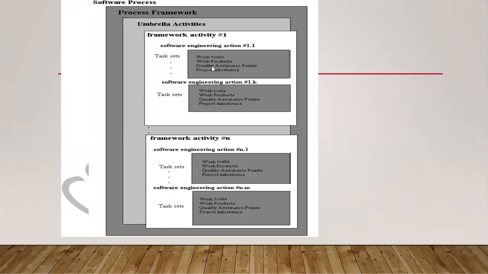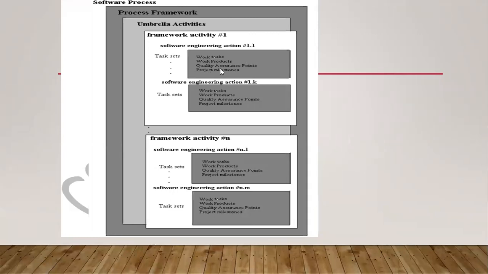Third one is quality assurance points. And fourth one is project milestones. So these are the tasks. Suppose we have one function, what is the work of that function? Whether it will work properly according to the job or not, and after that, is it a qualitative one or not?